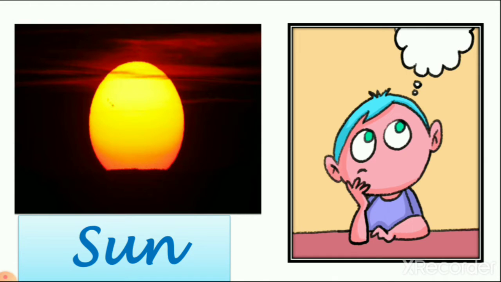So first, when we see the sun, we think where is the sun, right? In the morning if you see, the sun is in the sky, right? So as I told you, in this lesson we learn about the things which you see in the sky, and because of these things the sky is changed, right? So here you can see the picture of sun.